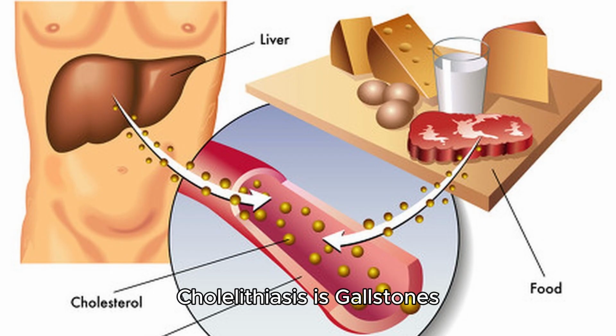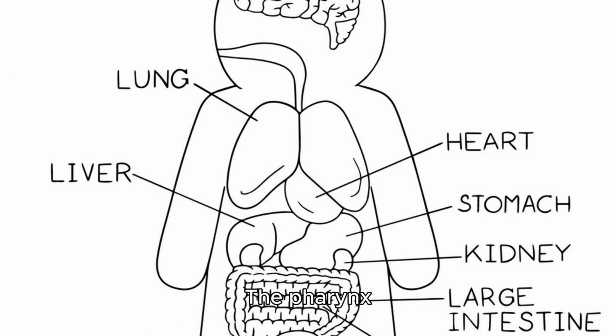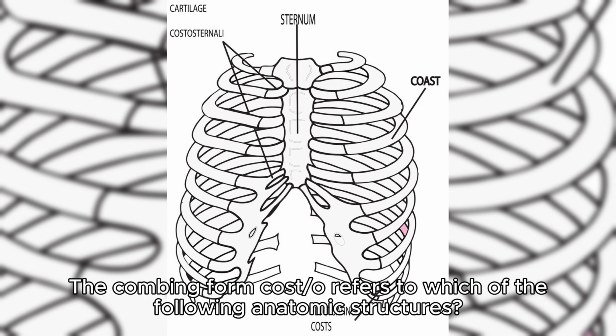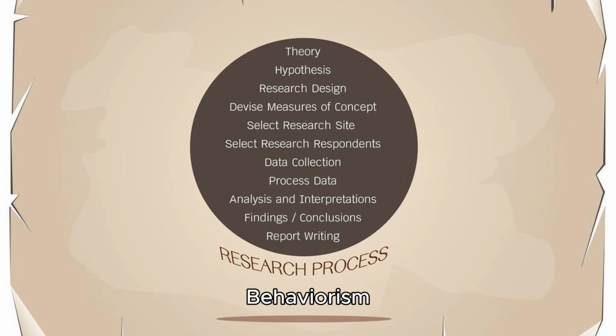Cholelithiasis is gallstones. The sensory organs include all of the following except the pharynx. Which of the following terms means the surgical removal of the kidney? Nephrectomy. The combining form cost refers to which of the following anatomic structures? Rib. All of the following components are a part of Sigmund Freud's theories of psychology except behaviorism.